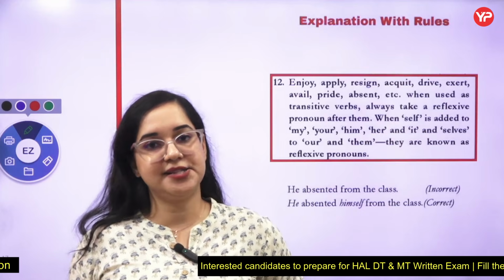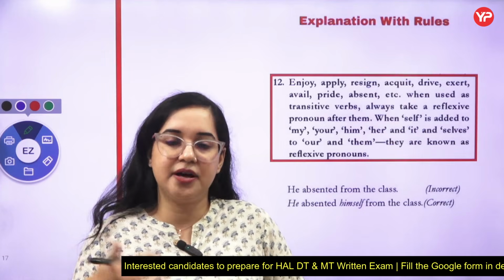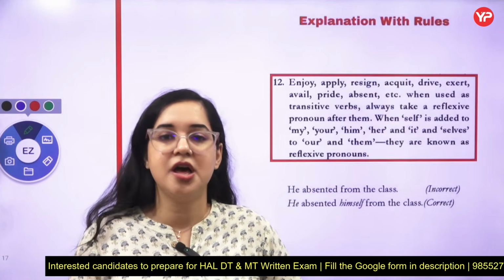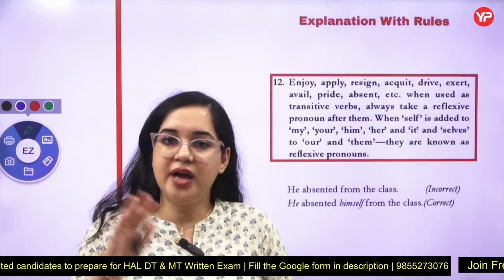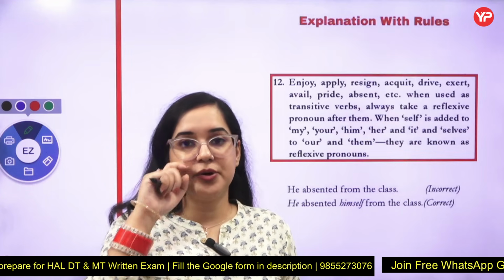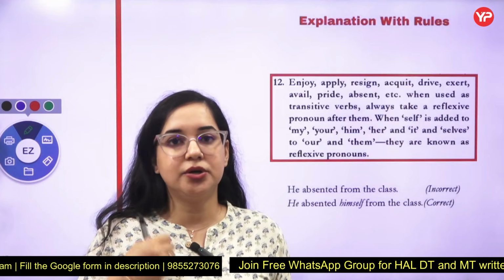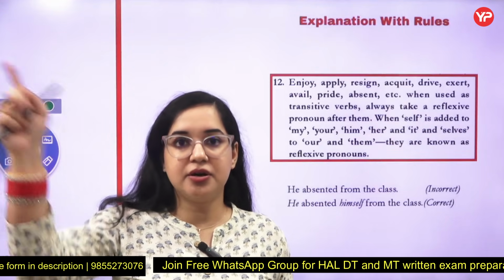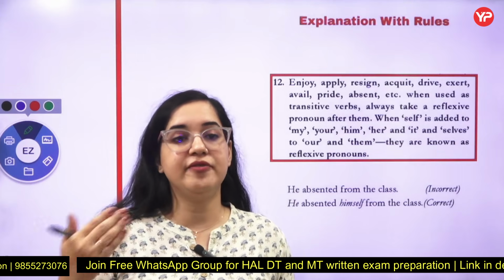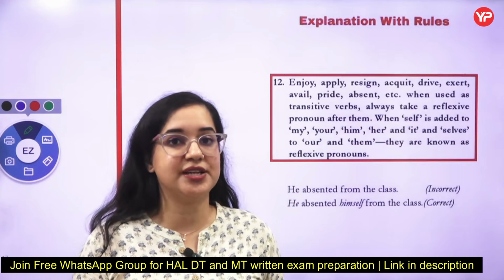I becomes myself, she becomes herself, he becomes himself, they become themselves, our becomes ourselves. And where are reflexive pronouns used? To overemphasize something. If I say, I did this work myself, she did this work herself, there I use reflexive pronouns.